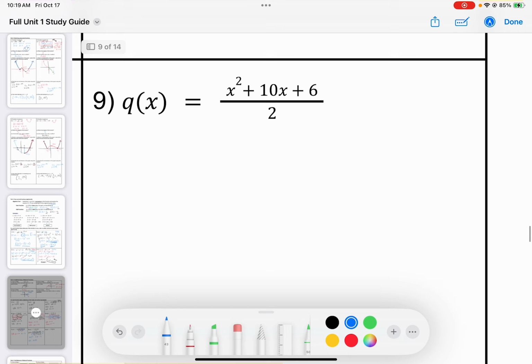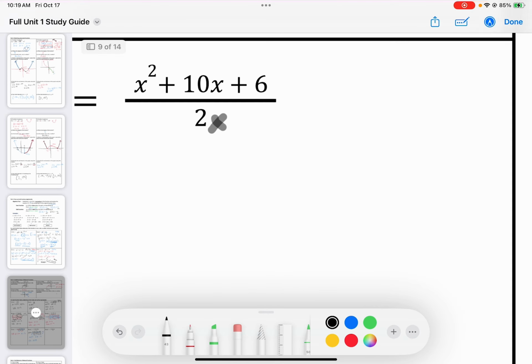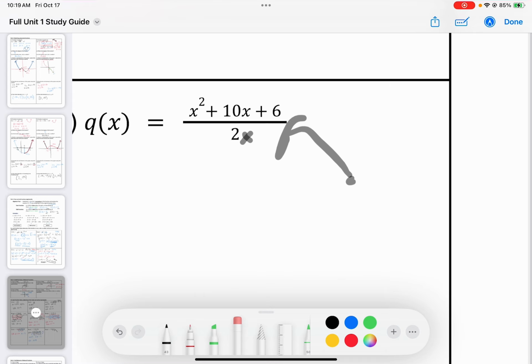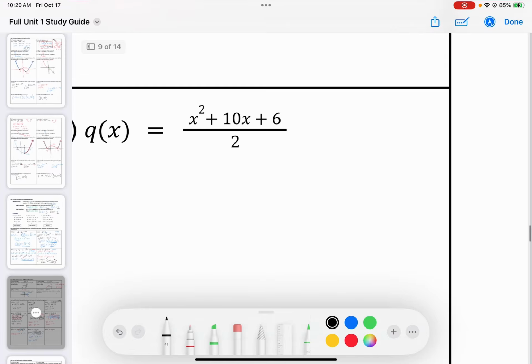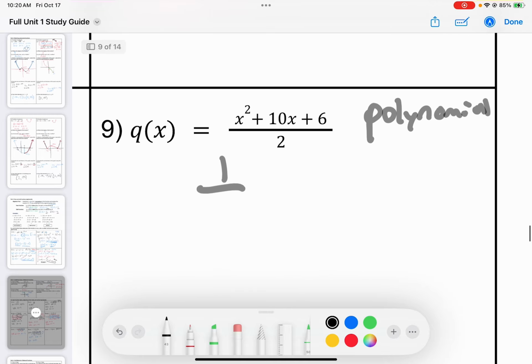All right, let's hop over here. I have this 2 on the bottom, and what does that mean? There's no x. If there's no x in the denominator, then there's no value of x that's going to result in dividing by 0. And I think it helps to get back to the foundations. If we're never dividing by 0, we're never undefined, which means it's continuous, which means it's a polynomial. This is not a rational function. This is a polynomial function, because I could easily rewrite this as 1/2 x squared plus 5x plus 6.